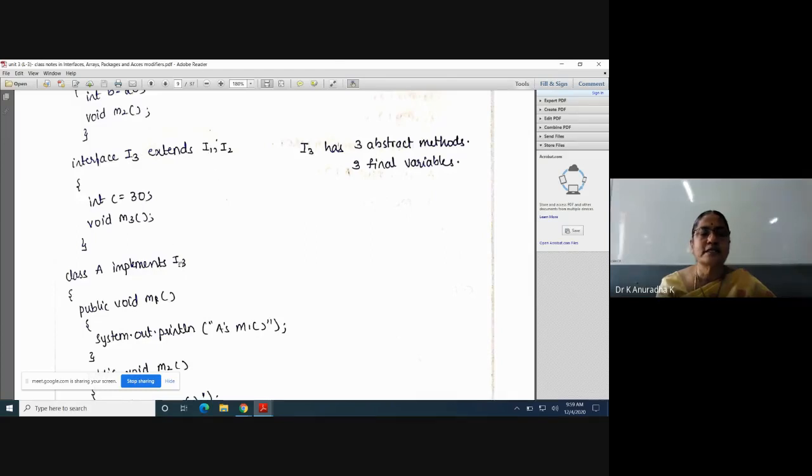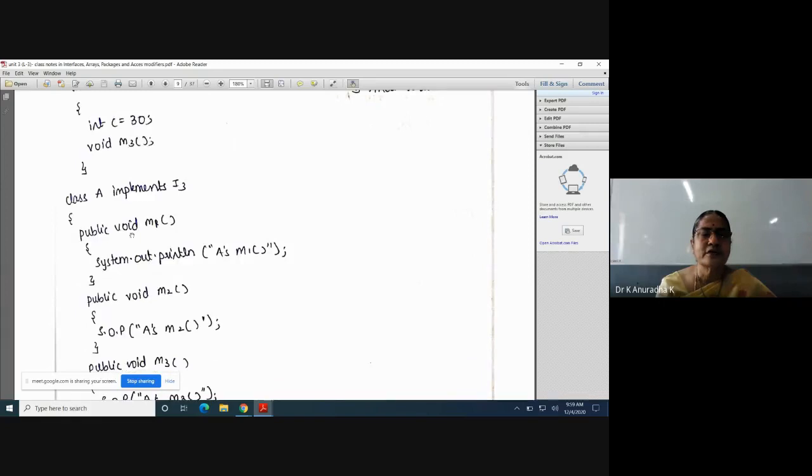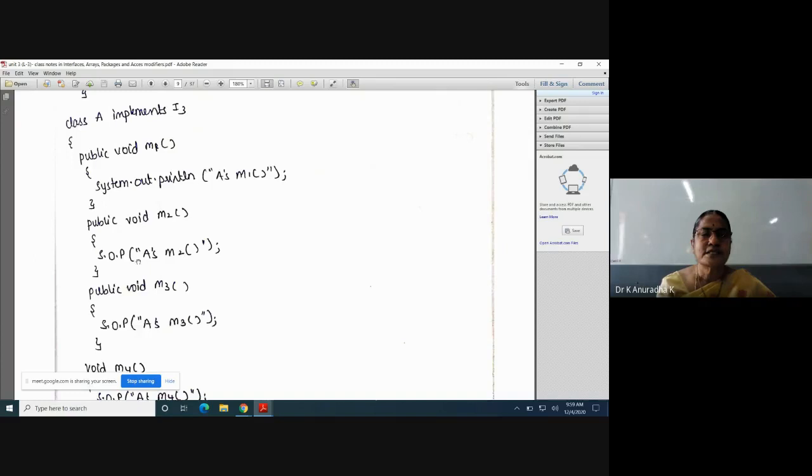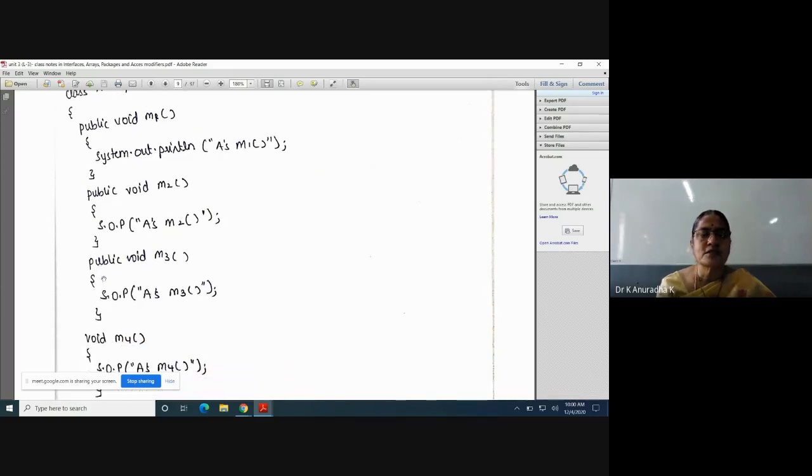If you write implements I3, because inside I3 I have three abstract methods M1, M2, M3, when you write class A implements I3, class A has to provide implementations to all the three abstract methods of I3, that is M1, M2 and M3. That's why inside class A I have provided implementations to M1. This is the implementation of M1. This is the implementation of M2. Because here we are implementing this M1 method inside class A, that's why I have written the M1 method. Next the M2 method, it is giving implementations to M2 and also to M3.